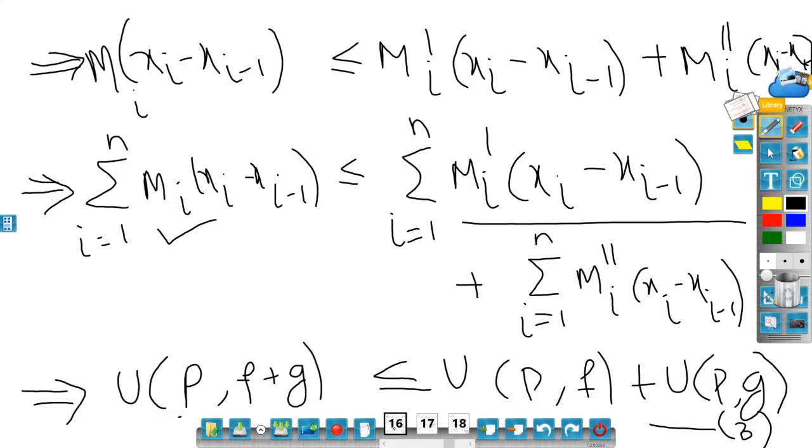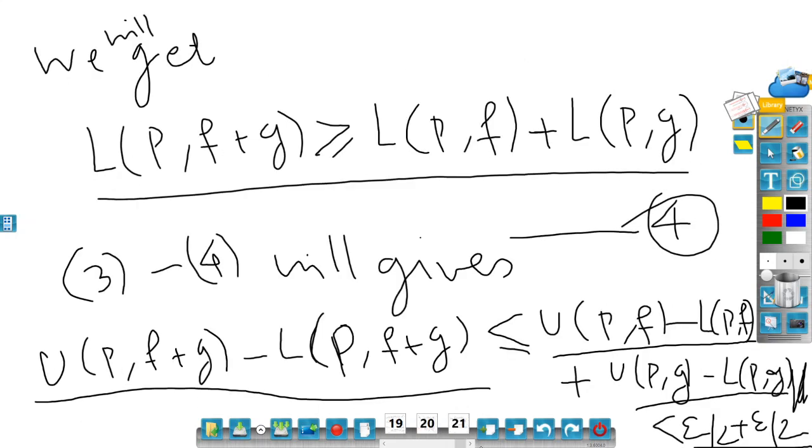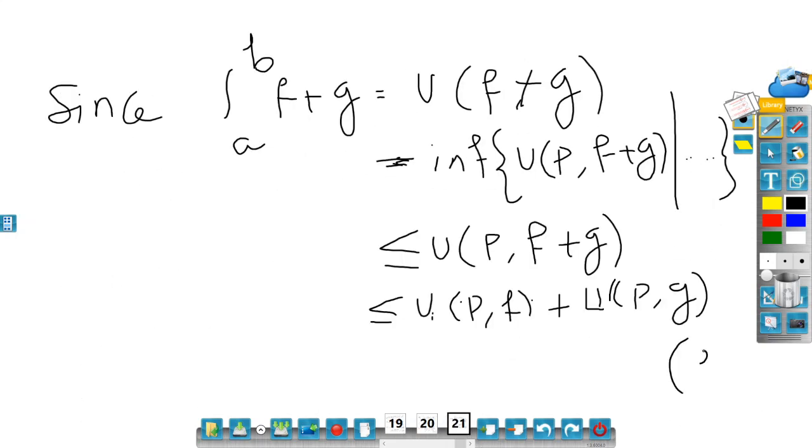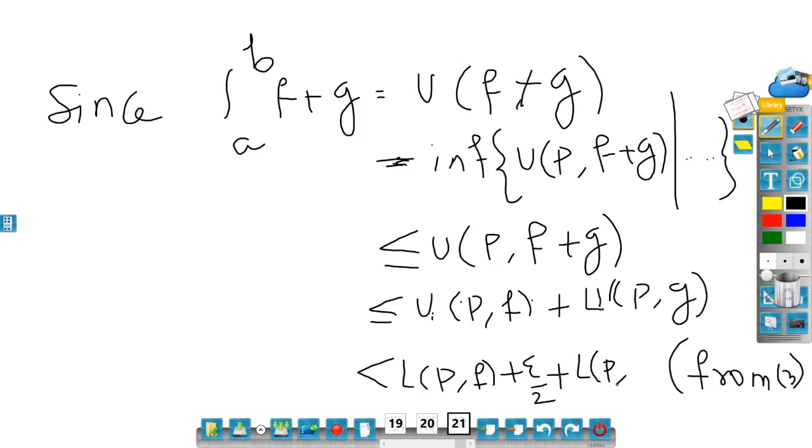That is number 3: UPF plus G is less than or equal to UPF plus UPG, because of 3. But UPF can be replaced; it is less than LPF plus epsilon by 2, plus LPG plus epsilon by 2.